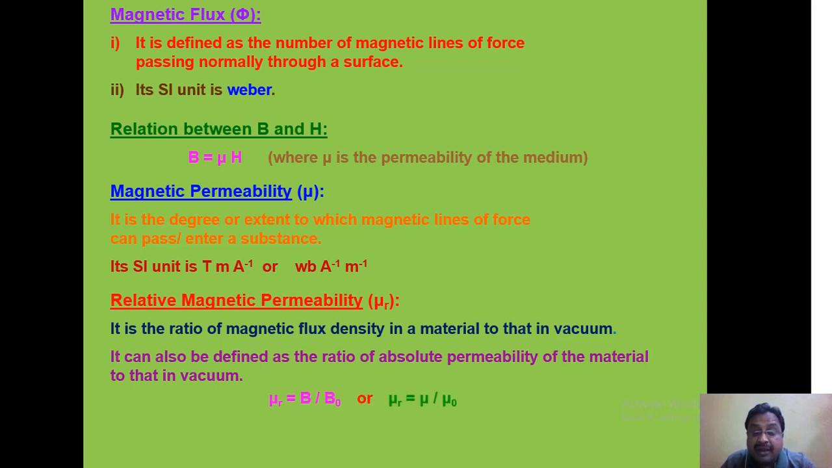If the absolute permeability for vacuum is mu 0 and for the material it is mu, then mu r will be equal to mu divided by mu 0. But if we take the magnetic flux density for a material as B and the magnetic flux density for the same material in vacuum as B0, then relative permeability is B by B0. It is quite obvious from the formula.